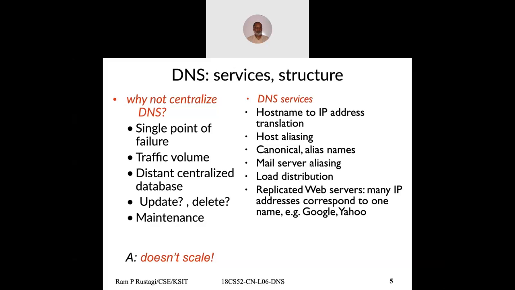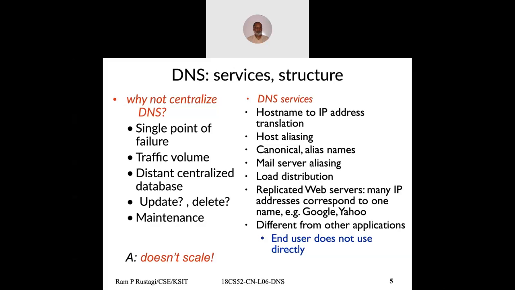Because DNS is giving you different IP addresses, user requests will go to different web servers, and in that way you are automatically doing load balancing. So it is a very crude form of load balancing, but in early stages, and even today, DNS is used for load balancing.